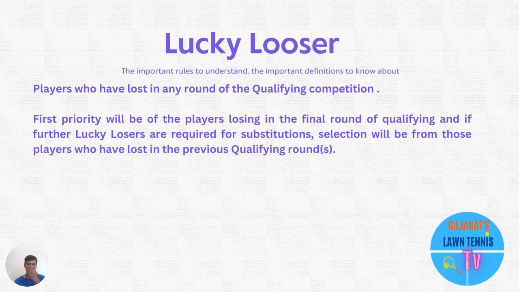Generally, if more than one lucky loser is available, then there happens to be a draw. Chits are there, and then randomly chits are taken, and lucky losers are given for the main draw. And generally, the lucky loser draw happens when a main draw player has not arrived or is not available at that time. So on that, let us take Anton Sir again. What does he say?